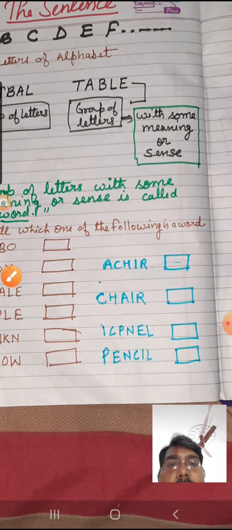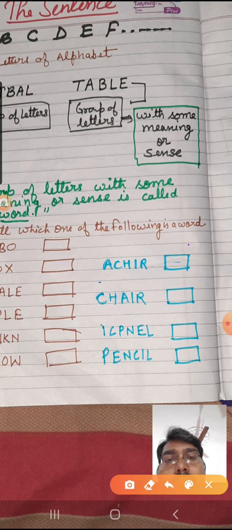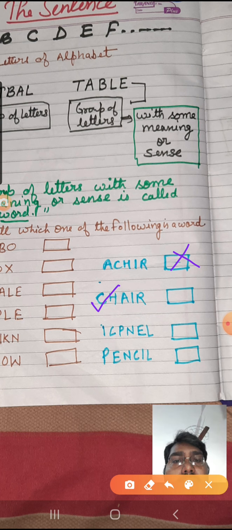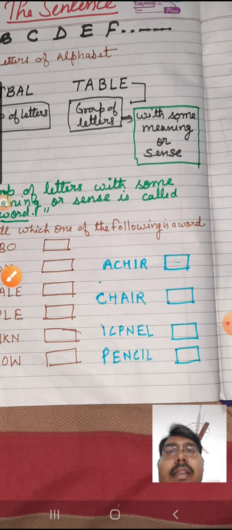Now some more examples. ACHIR is not producing any meaning, so it is not a word. But CHAIR, we sit on a chair, that is a word. Then ICPNEL is not making any sense, so it is not a word. But PENCIL, we all have used a pencil, so this is a word. So I hope what a word is, is clear to you.